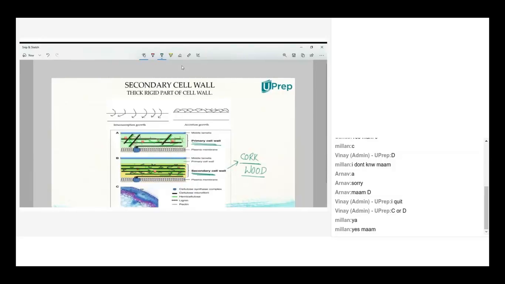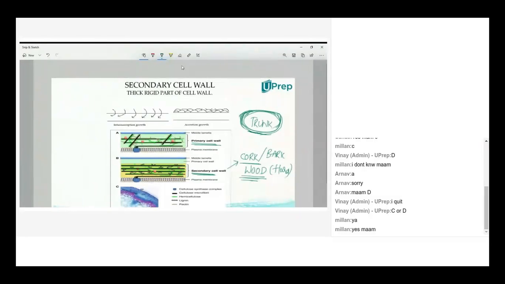Hardwood, I explained. If you take the cut part of a trunk of a tree, you will have various layers around it, isn't it? The outermost hard structure is called bark or cork. This is a hard structure, which will be in the form of patches around the trunk of a tree, and even the wood of a tree.